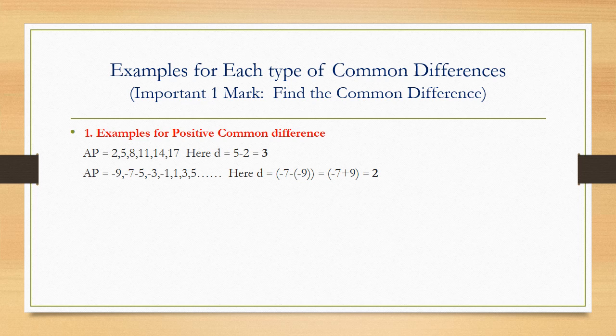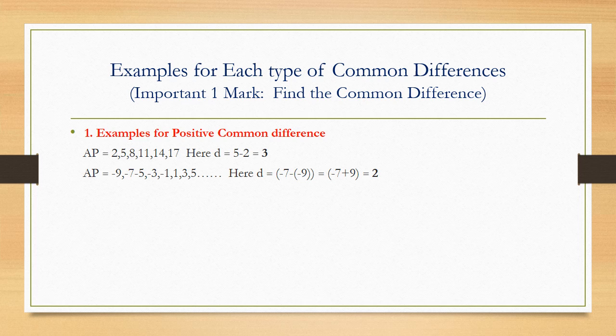considered for positive common difference, because if I see the direction of movement of these numbers, they are starting from the left side of the number series, that is in the negative zone, and they are traveling towards the positive zone, and once they cross the 0 milestone, they are going to be seen in the form of ascending order. Here you can see once it crosses from minus 1, it is reaching plus 1 here. Now here onwards you can see that 1, 3, 5, this is in the form of ascending order.